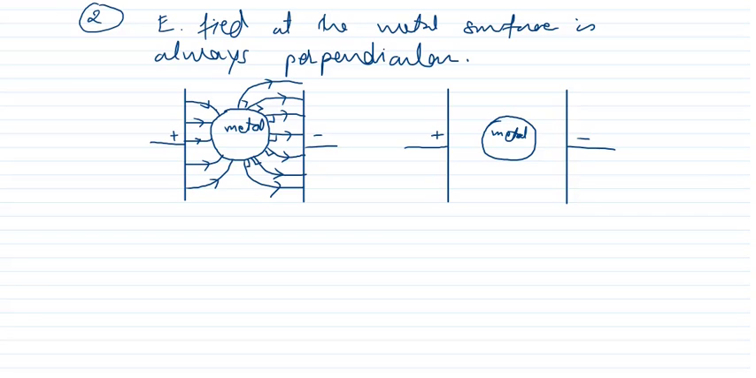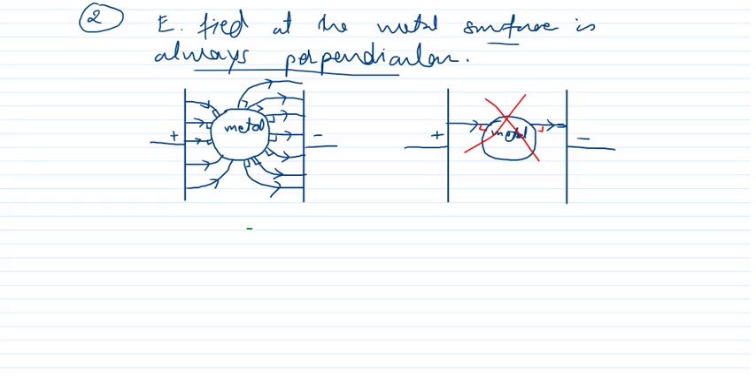Do you remember we discussed the properties of electric lines of force? So therefore the second property is electric field at the metal surface is always perpendicular. If the diagram is drawn like this, then this diagram will be wrong. Why will it be wrong? Because this angle is not 90 degree. Clear?